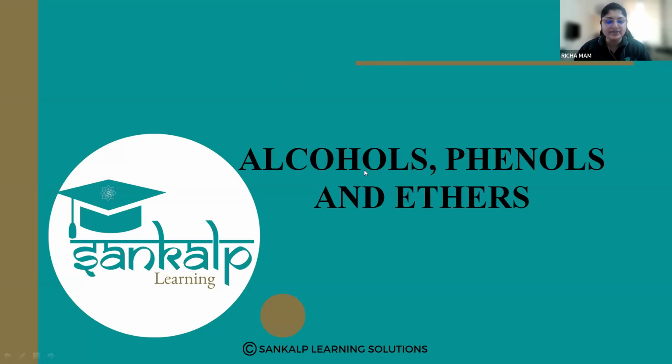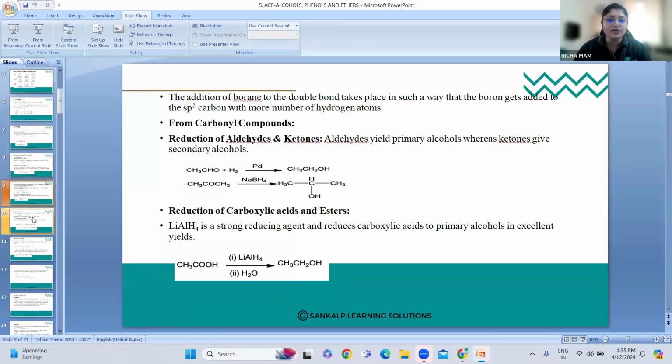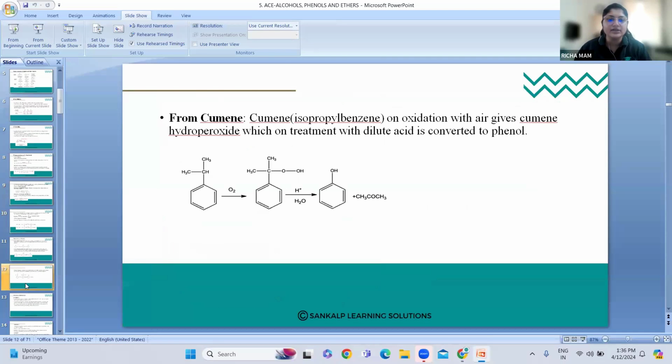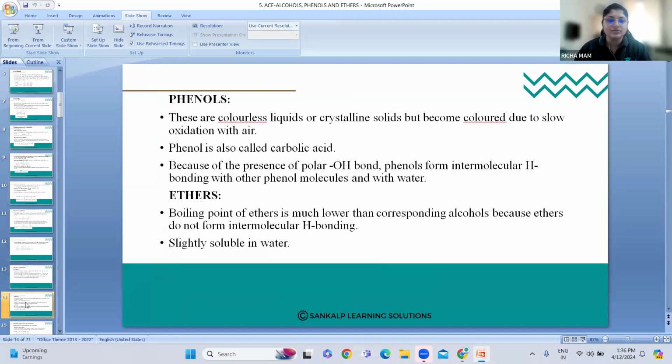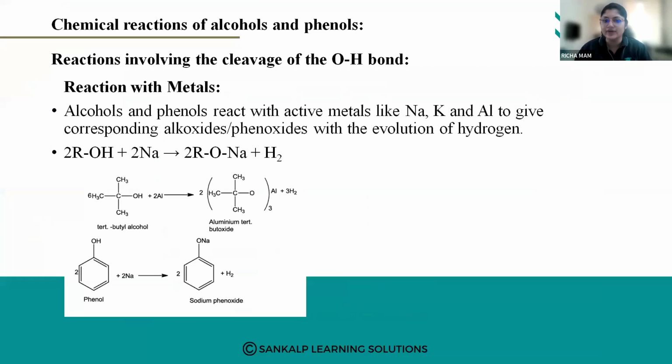Fine. So in the previous class, we were discussing the reactions involving the cleavage of the O-H bond, right? So these were the things we discussed. We have seen the reaction with metals: how alcohols and phenols react with the active metals like sodium, potassium, and aluminium.